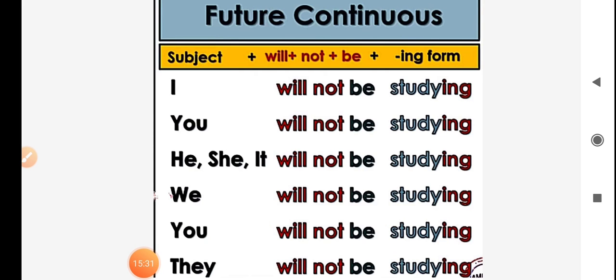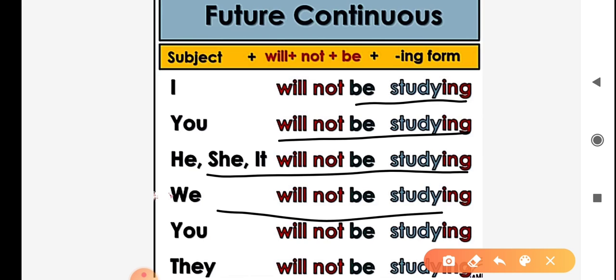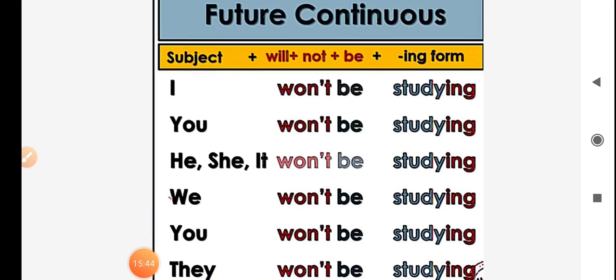Some more examples for negative sentences in future continuous tense. I will not be studying. You will not be studying. He will not be studying. We will not be studying. They will not be studying. Example for interrogative sentences in future continuous tense.